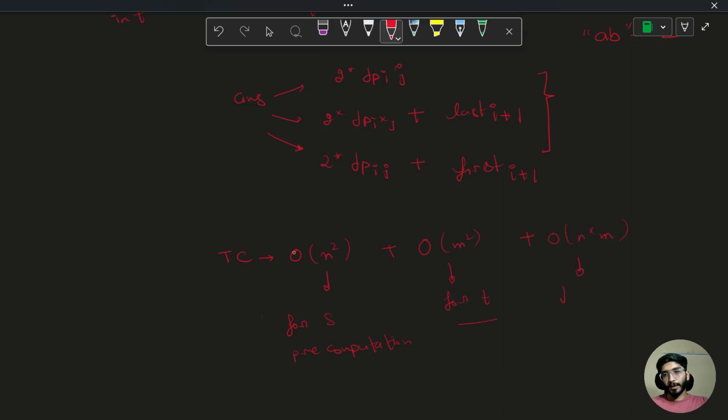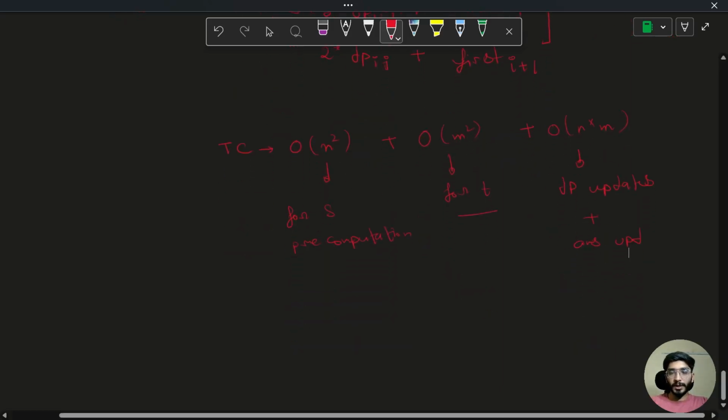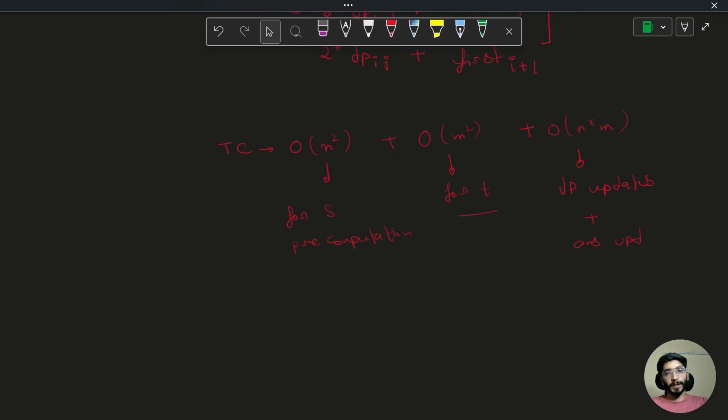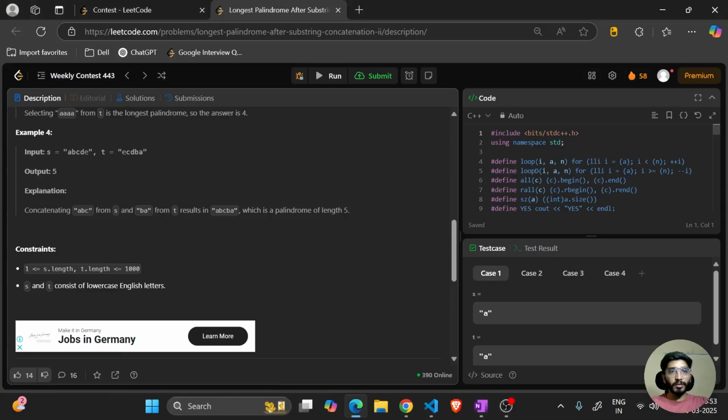This is for dp updates plus answer update. Cool. So these are the time complexities for this, and that was the idea or the main approach behind solving this problem. Let's see the code for this also.